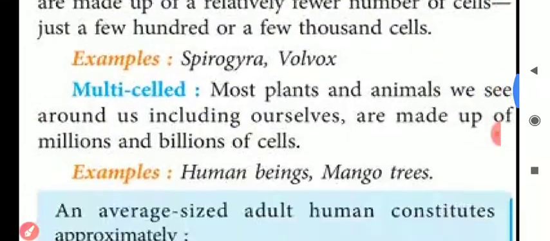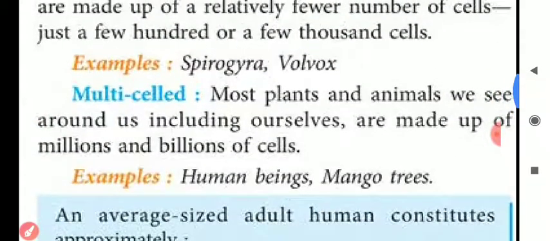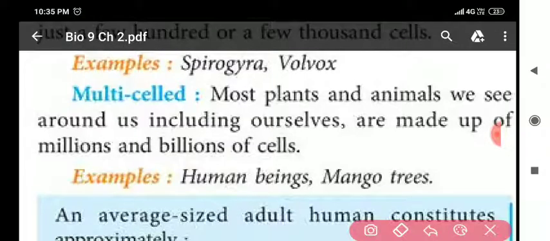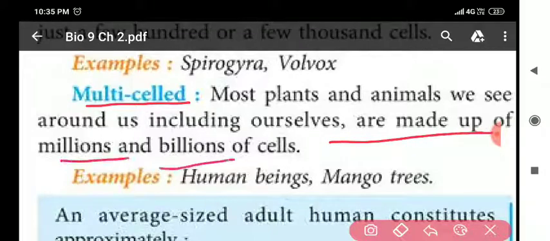Next, my dear students, multicellular organisms are made up of millions and billions of cells. Examples are human beings, mango tree, etc.